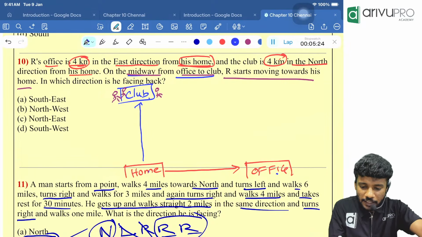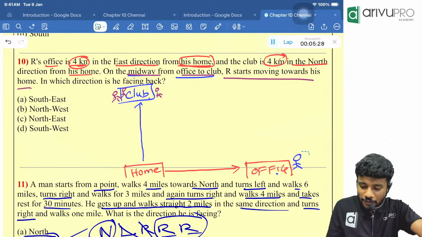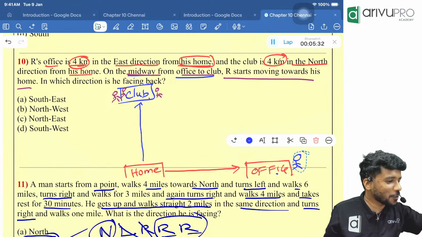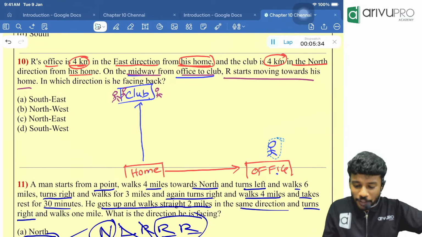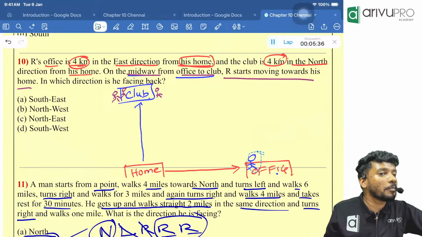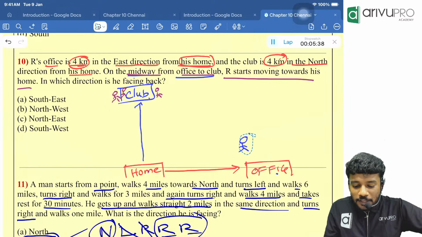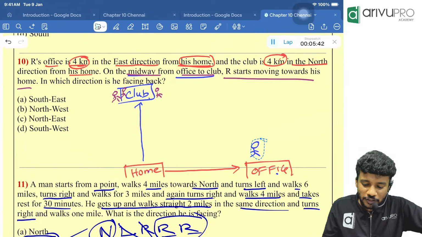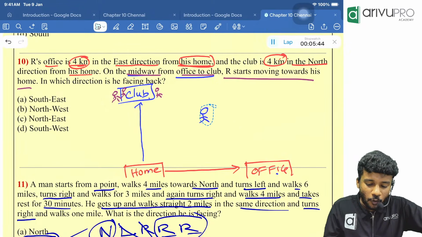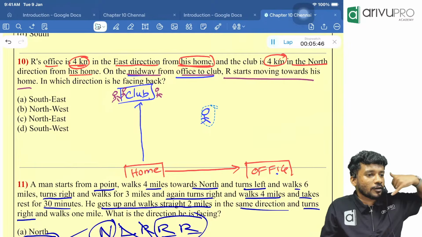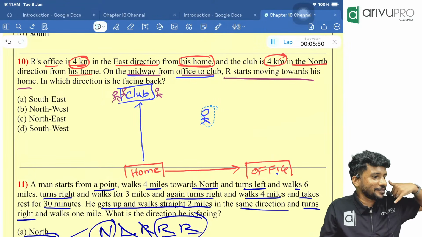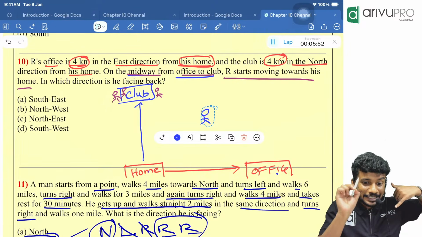One fine day our R is also like, let me have some peace. Office, house, everything is too much for me. So he is going to have some peace by going to the dance club and dance. But what happened on the midway? After office is done, he started traveling towards the club. On the midway, he got a call from home. Papa, don't go dance, come home. So midway means the middle point.